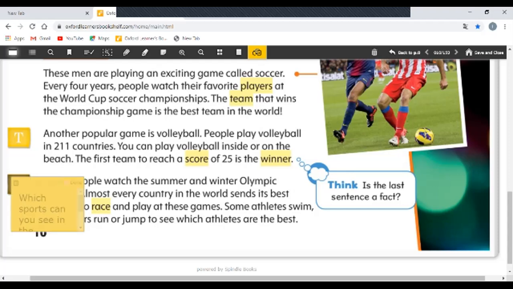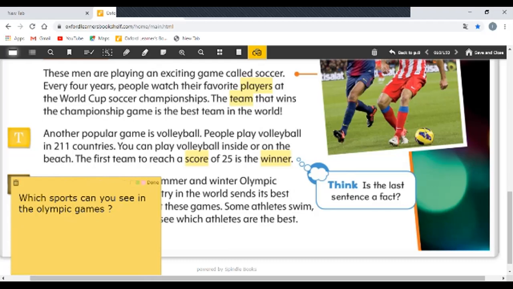And now I have put a question here. Which sports can you see in the Olympic Games? And here I say "the" because the word Olympic starts with a vowel. If we have a vowel letter like A, E, I, O, U, we say "the", but if I have a consonant letter, I say "the". So I say here, which sports can you see in the Olympic Games?